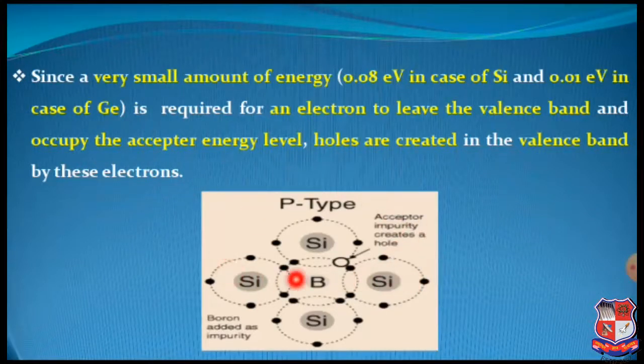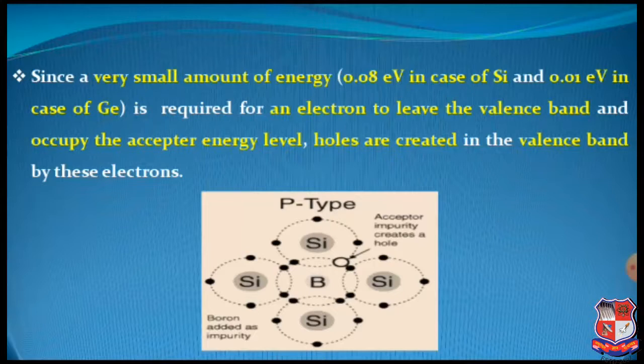So here you can see the interaction between the silicon semiconductor and boron impurity. So we have the excess amount of holes which you can visualize over here. So this was all about the explanation of n-type and p-type semiconductors, their energy band diagrams, as well as their examples of group 5 or group 3, that are pentavalent or trivalent impurities.